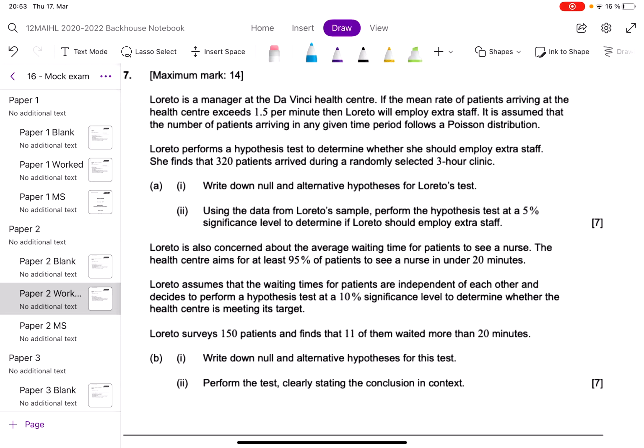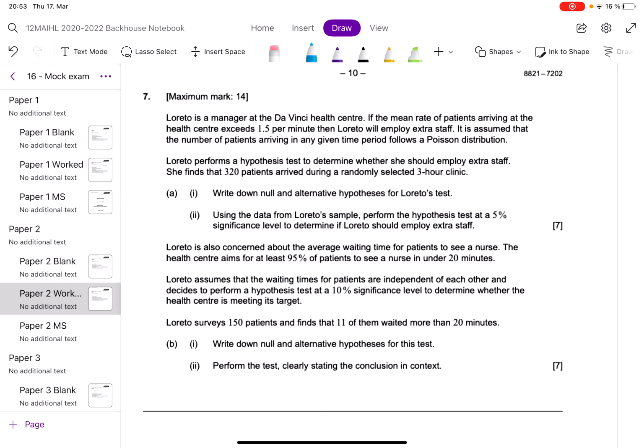So here is question 7. This is a hypothesis test, but it is unfortunately not one that you can use the inference app on your calculator for. Basically you need to do the probability calculations yourself.